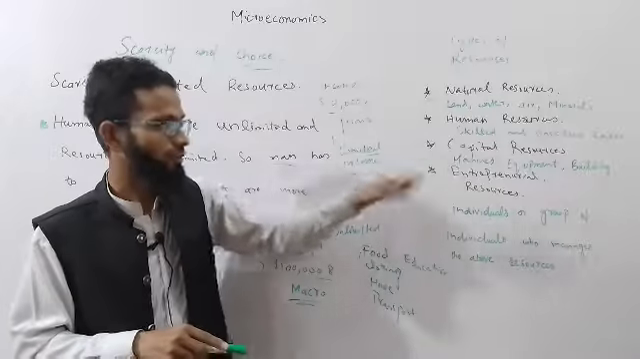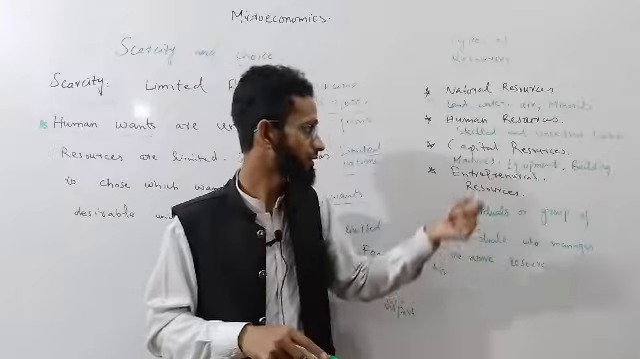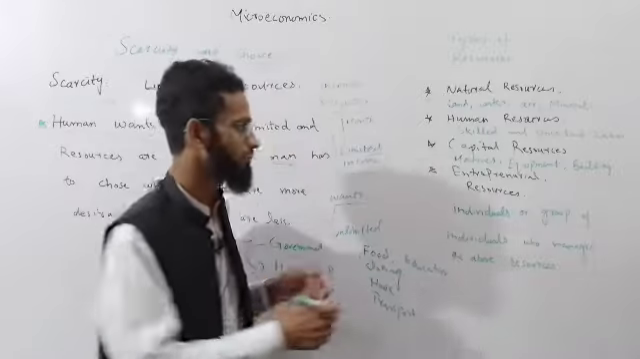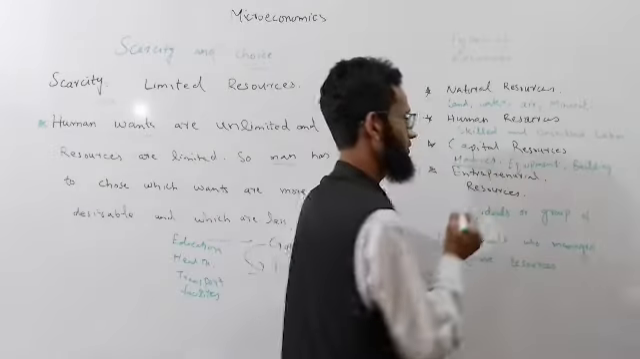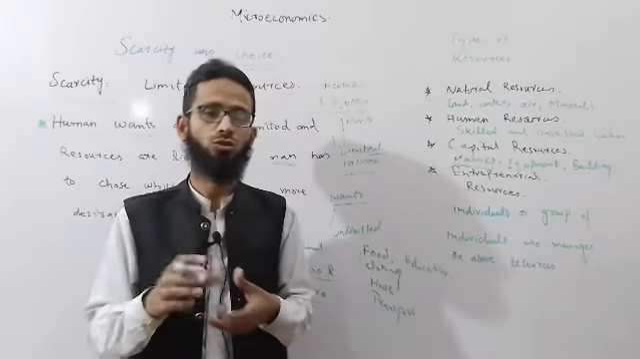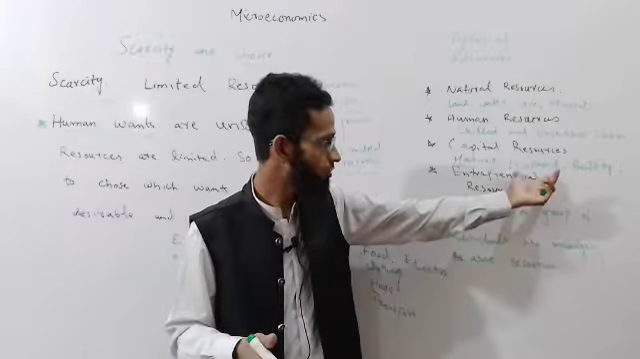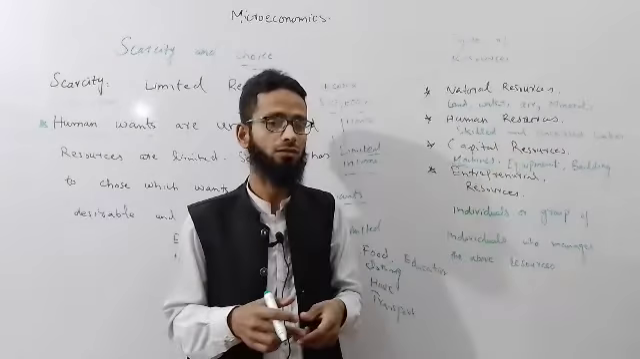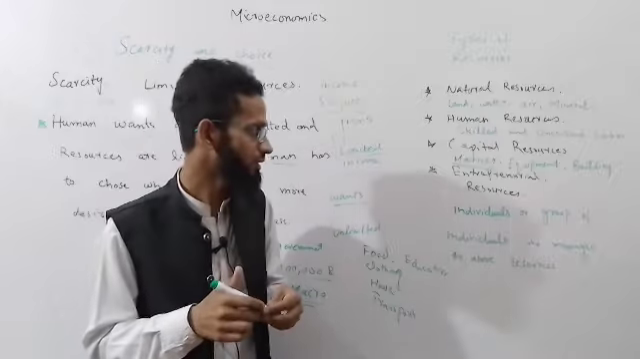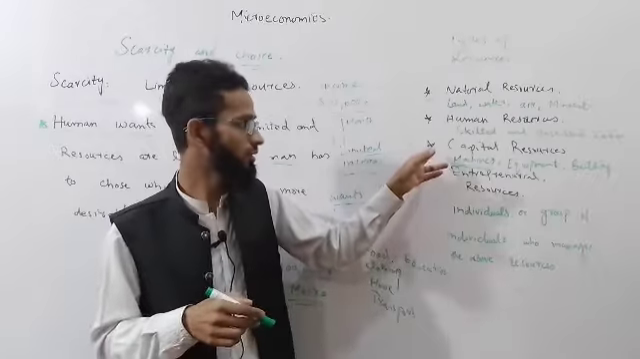And the third is the capital resources. Capital resources are machines, equipment, and buildings. Machines are the most important part of our capital resources. Machines are goods that can produce other goods. And equipment and buildings are also our capital resources that can support the production process. So capital resources also contribute to the production process.